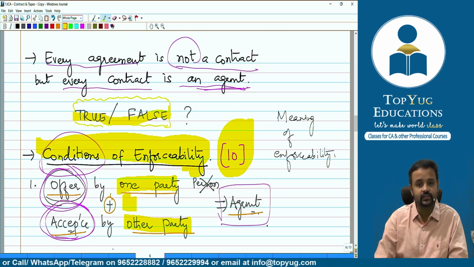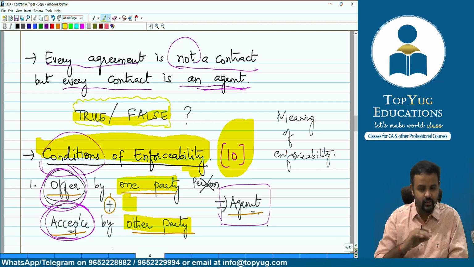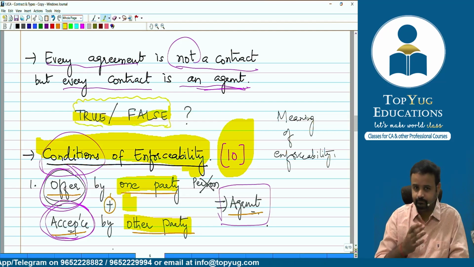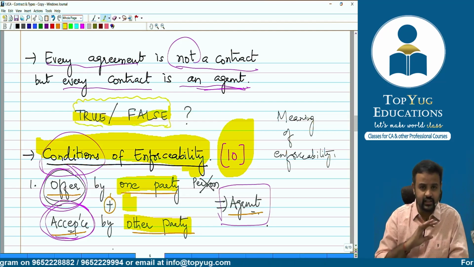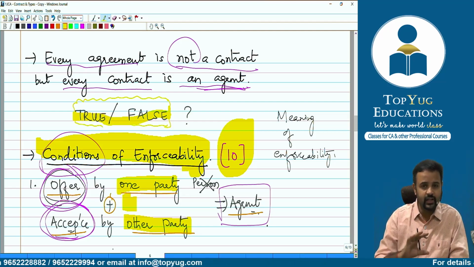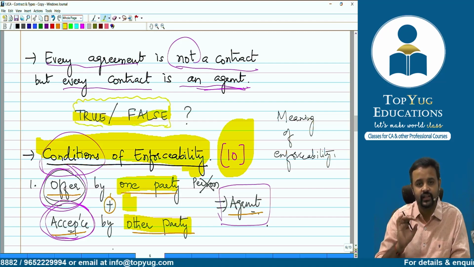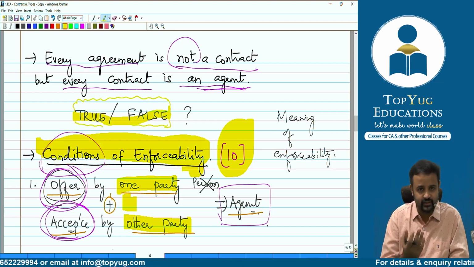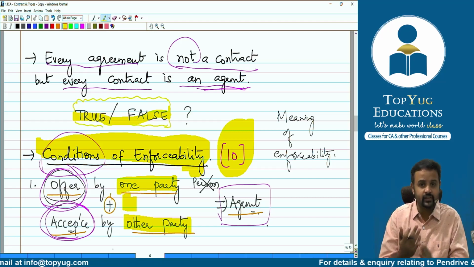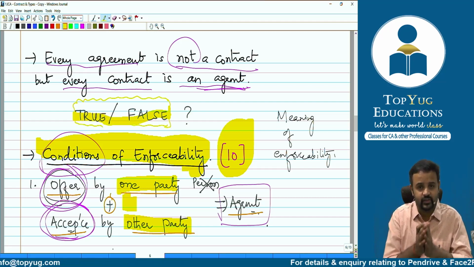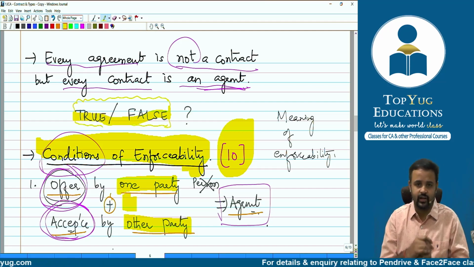Otherwise it is not possible. It's not 8 out of 10 or 5 out of 10, nothing like that. All the conditions have to be satisfied, then only the agreement becomes a contract, because enforceability is what is required to make an agreement a contract.